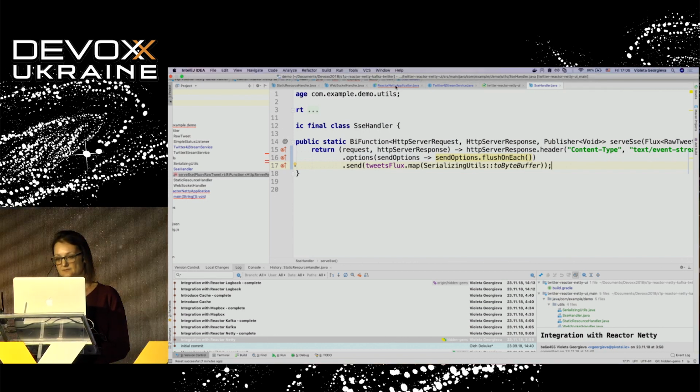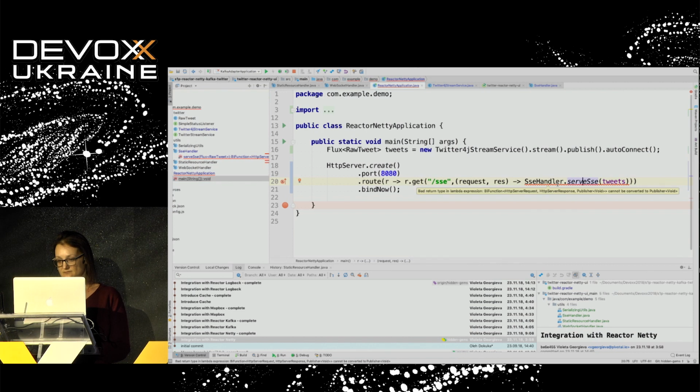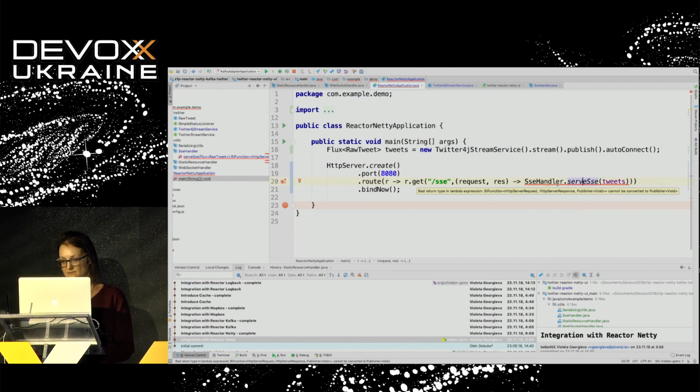Okay, what about the handling of resources? So I guess we can quickly switch to the final implementation and show how we can build the same handler for resources. Let me check what's... Yes.